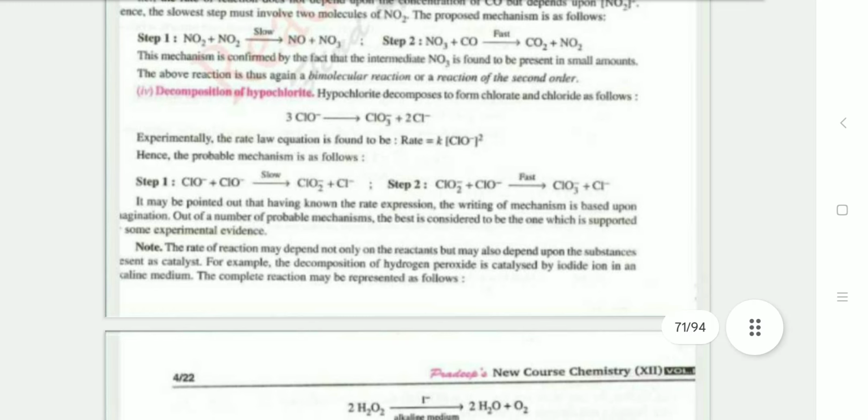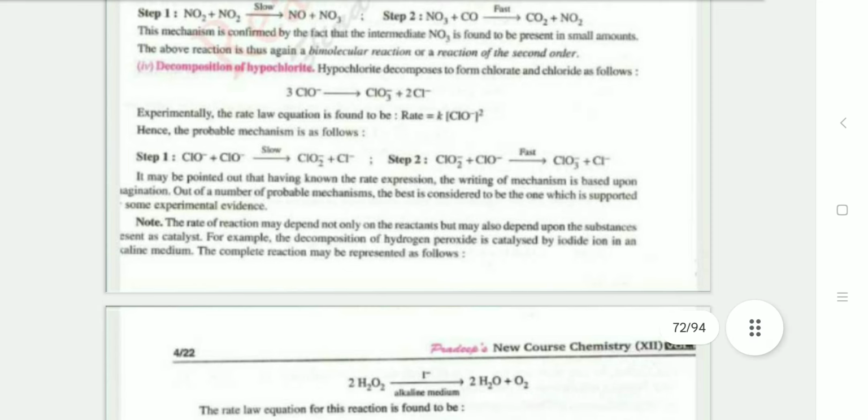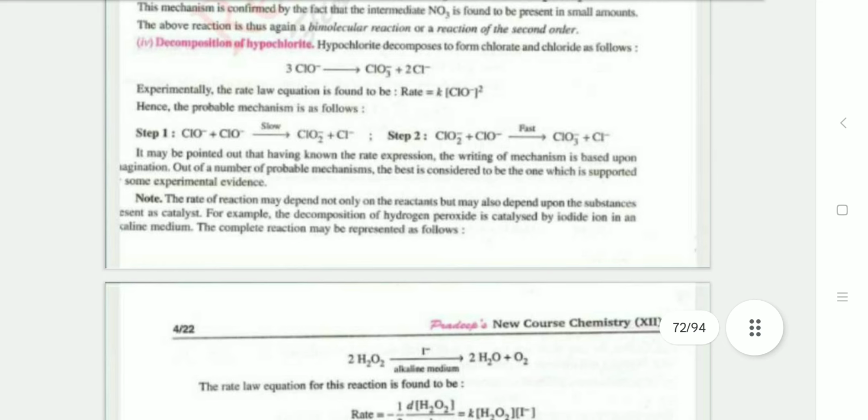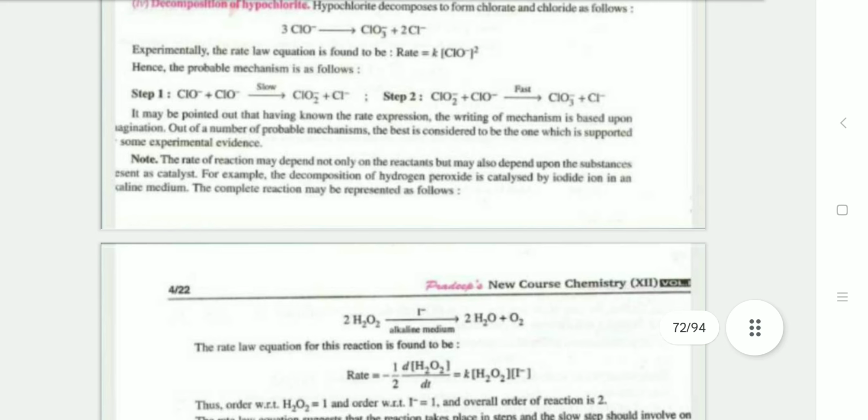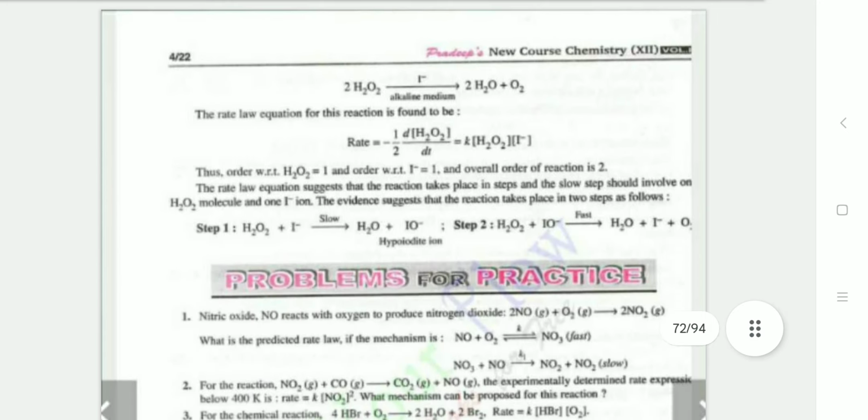Fourth is the decomposition of hypochlorite, in which 3ClO negative forms ClO3 negative plus 2Cl negative. Experimentally, the first step is ClO negative plus ClO negative in a slow reaction forming ClO2 negative plus Cl negative, and the second step is ClO2 negative plus ClO negative forming ClO3 negative plus Cl negative. In this reaction the order is 2; it is a second order reaction.